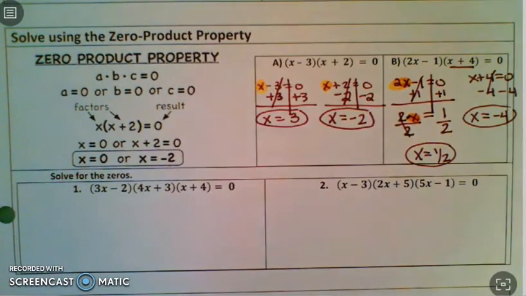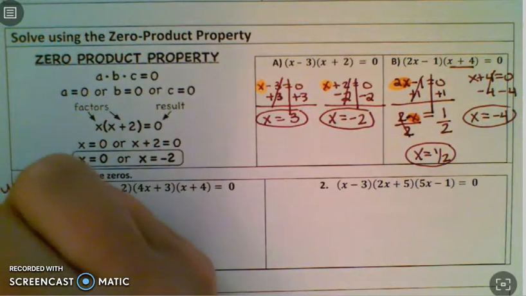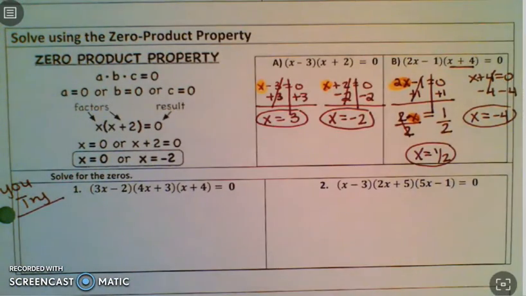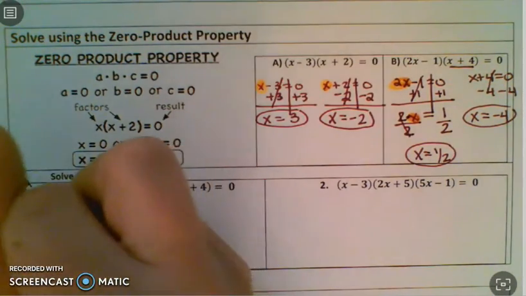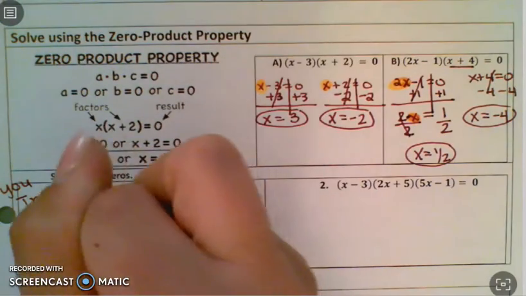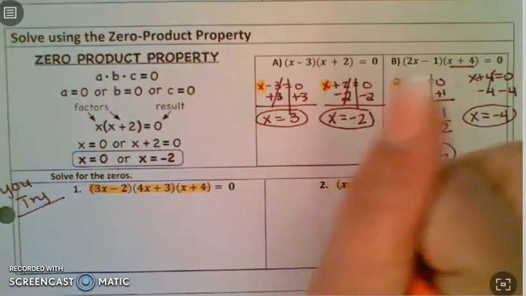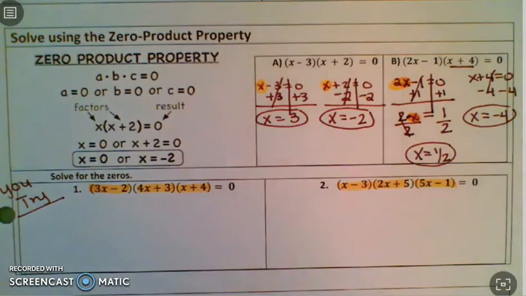Go ahead and pause this video, and I want you to try numbers 1 and 2. For number 1, you're going to have 3 answers because we have that, this, and then a third one. Same thing for number 2. You have 3 pieces to it, so you'll have 3 things you're setting equal to 0 and solving.